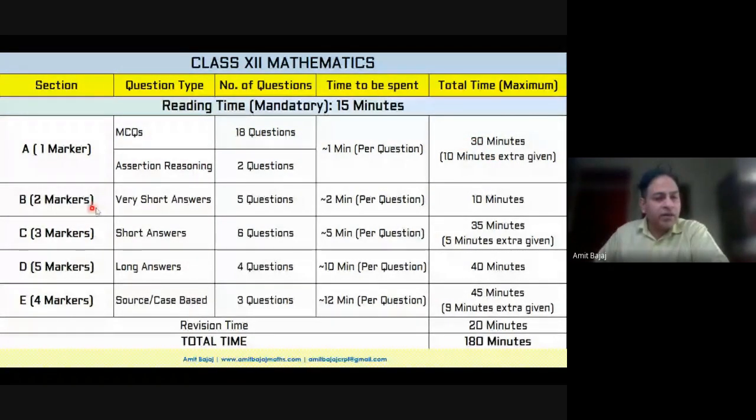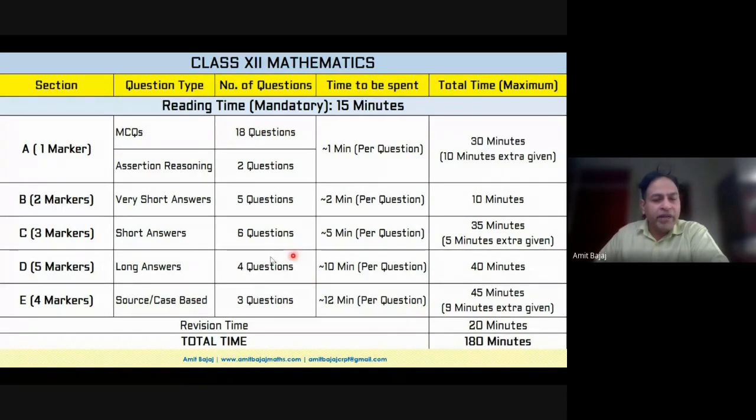Section B, 2 marker, 5 questions are there. If each question takes say 2 minutes, so 10 minutes are kept for this. 3 marker, 6 questions. If 5 minutes are kept for this and 5-minute buffer time, so 35 minutes can be kept for section C. For section D, when we have a 5 marker long answer questions, there are 4 questions.